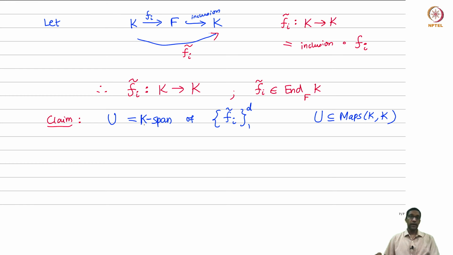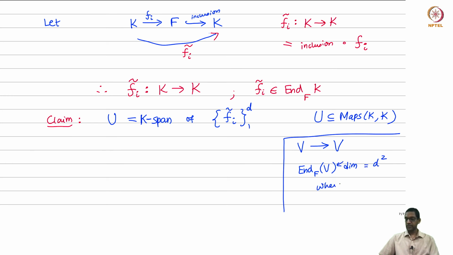Observe, this won't happen over F. Quick aside: suppose I have a vector space V over the field F, and I look at the space of all endomorphisms over the base field from V to V. We know this has dimension D squared. Because what's D?